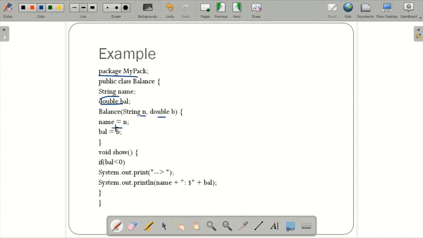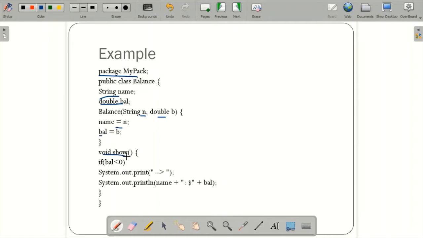So in this program you have one class Balance, within that two variables, name and balance, and the constructor parameters are String n and double b. For the name you store the n value, and for the balance you store b, whatever value you send for the balance will be stored in balance.